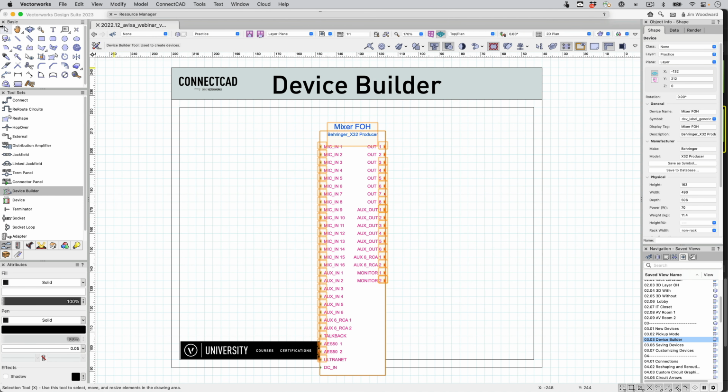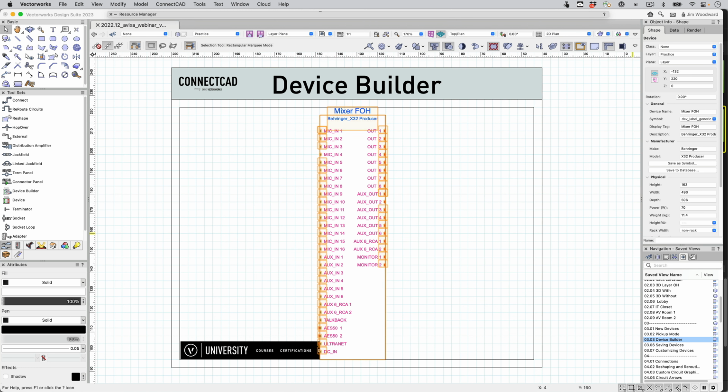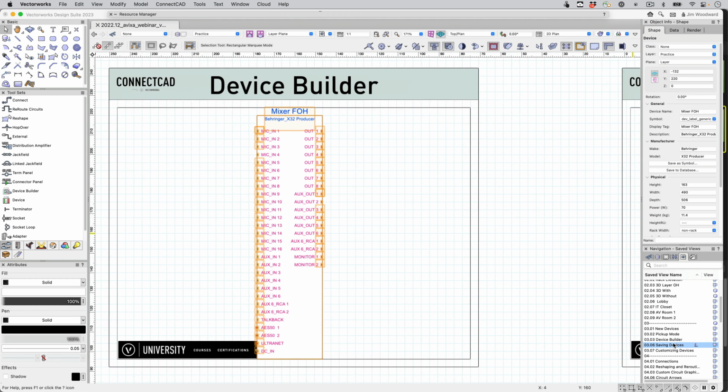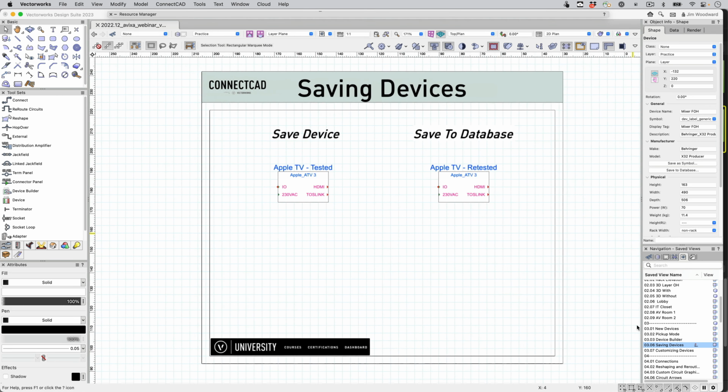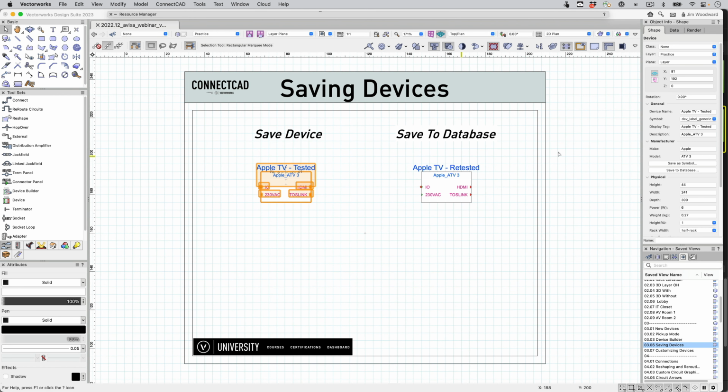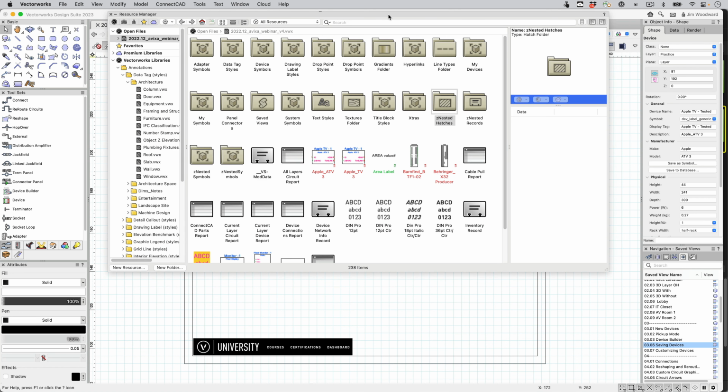Easily edit any of those sockets or that device and save as a symbol or to our database. We can save to the current file, which will store a symbol in our resource manager.